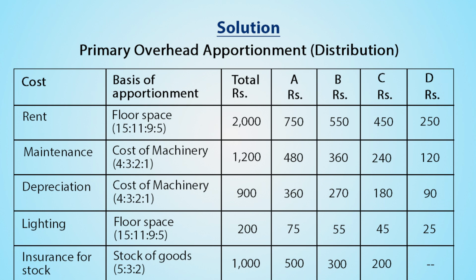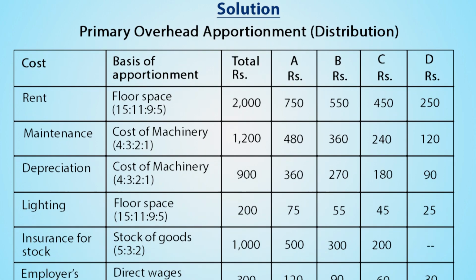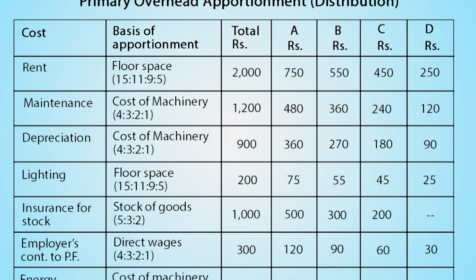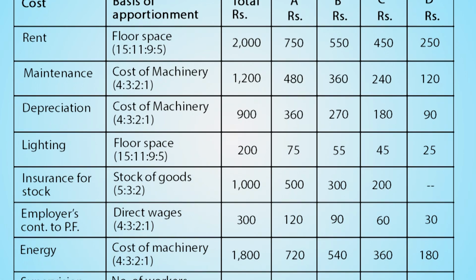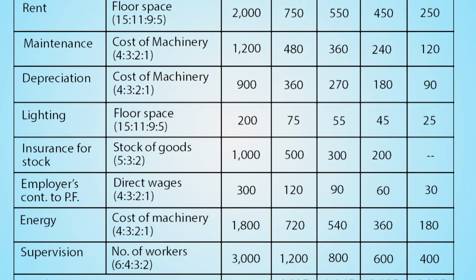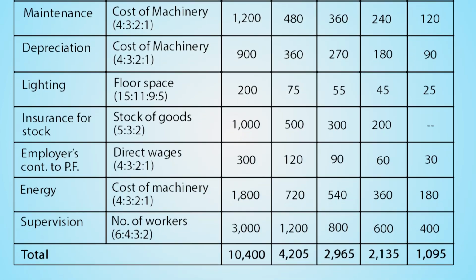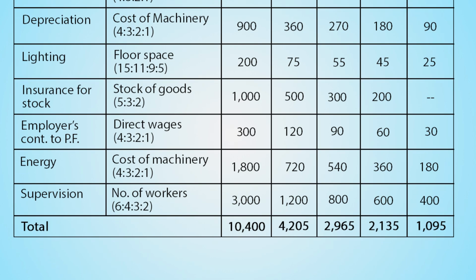Department D rupees 90. Lighting cost is to be distributed based on floor space in the ratio of 15:11:9:5. Total amount of 200 is distributed in Department A as rupees 75, for Department B rupees 55, for Department C rupees 45, for Department D rupees 25.